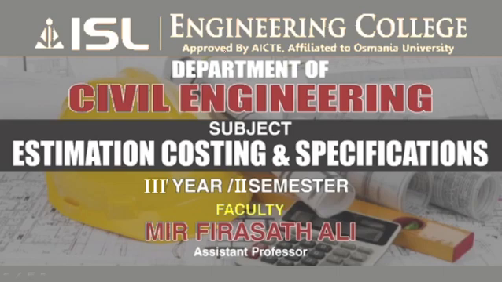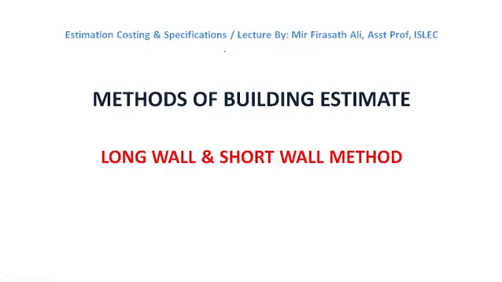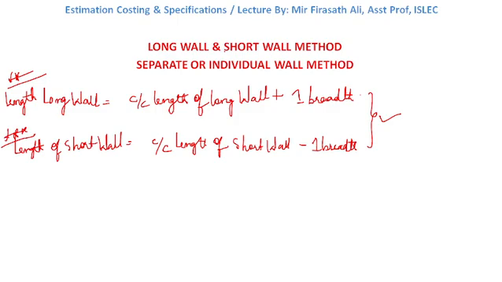So in the previous class we were solving a numerical example on the long wall and short wall method of a two room building, and we calculated the first three steps. That is, we calculated the quantity of earthwork in excavation, the quantity of concrete in the foundation, and the quantity of brickwork in foundation and plinth.